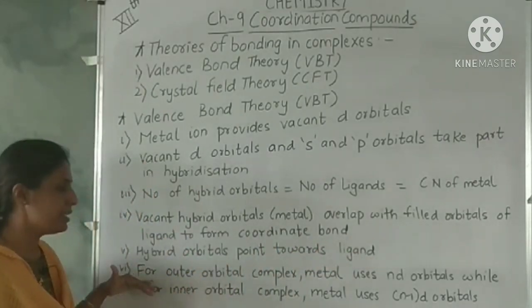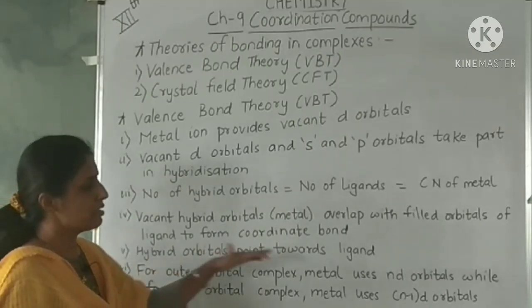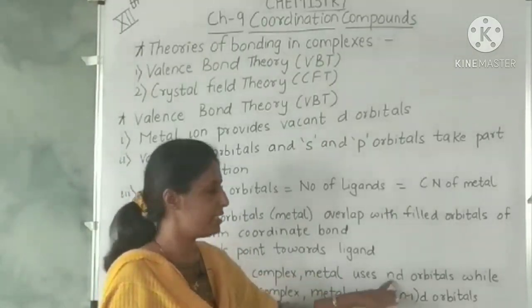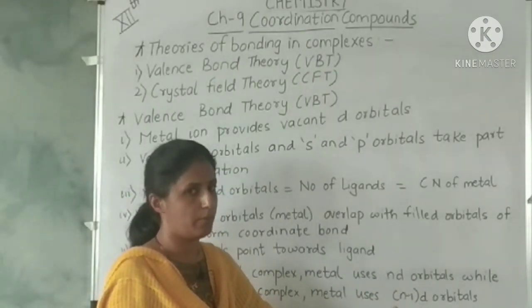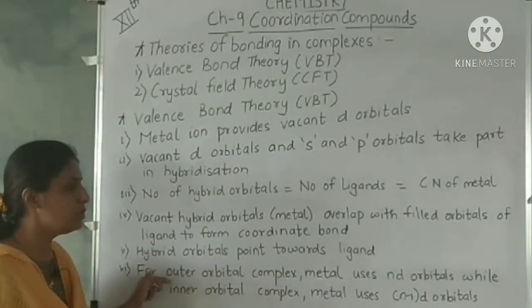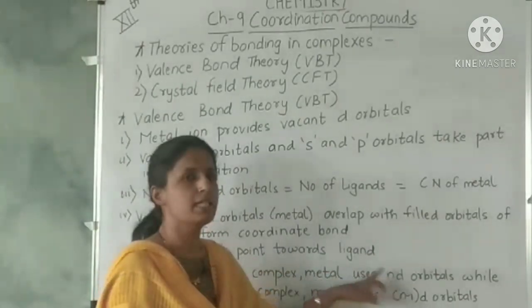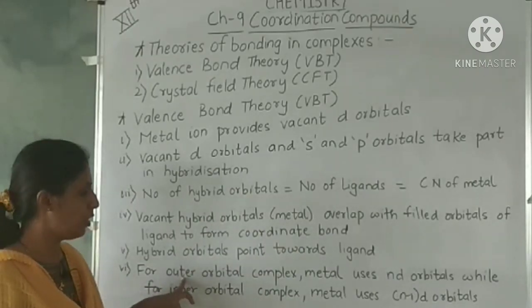The last point is that the metal sometimes uses its nd orbitals or sometimes its n-1 d orbitals for hybridization. So when the metal uses its nd orbitals, the complex formed is called an outer orbital complex.